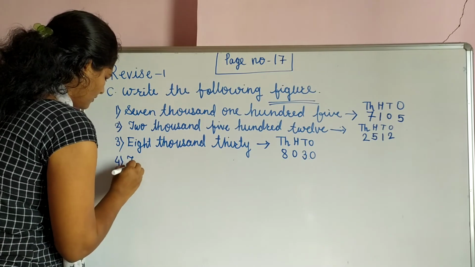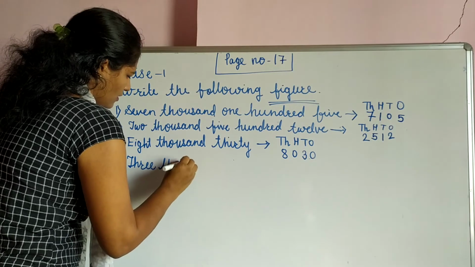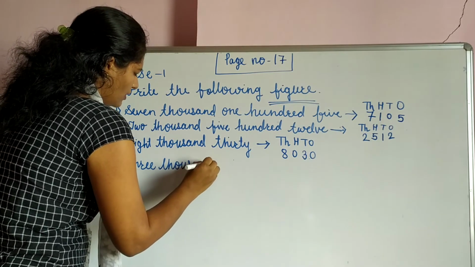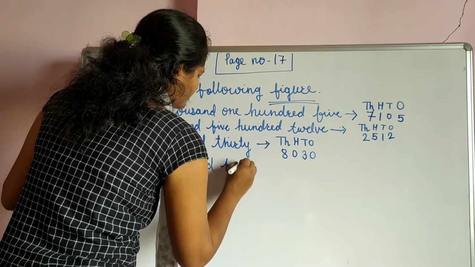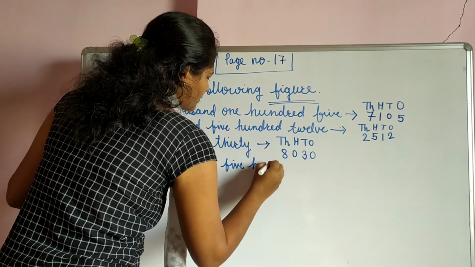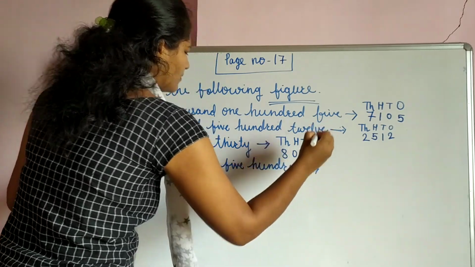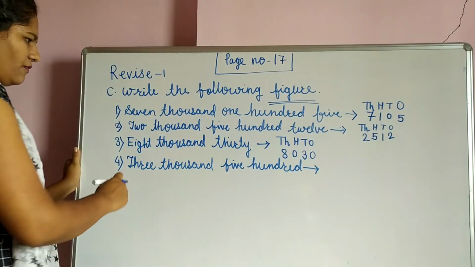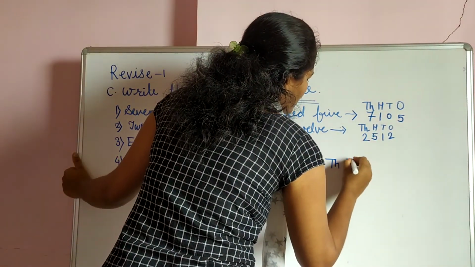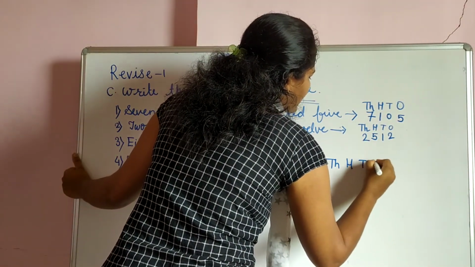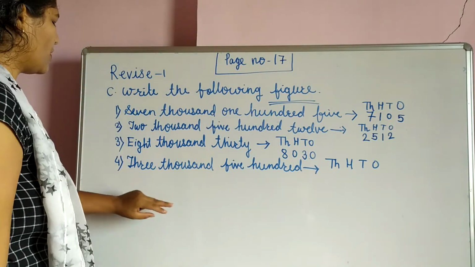Now fourth one, 3500. So what is the question? Firstly we give the places: thousand place, hundred place, tens place and ones place. On the thousand place, which number is there?